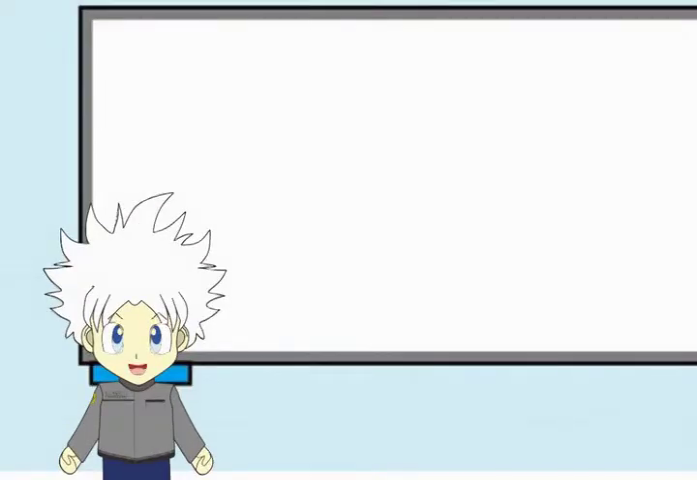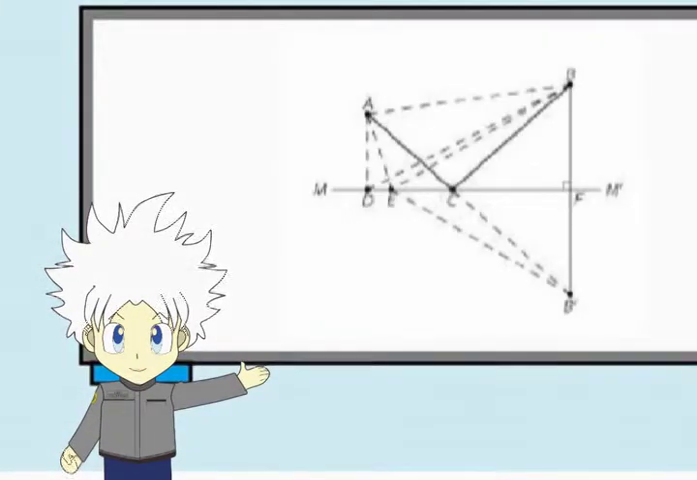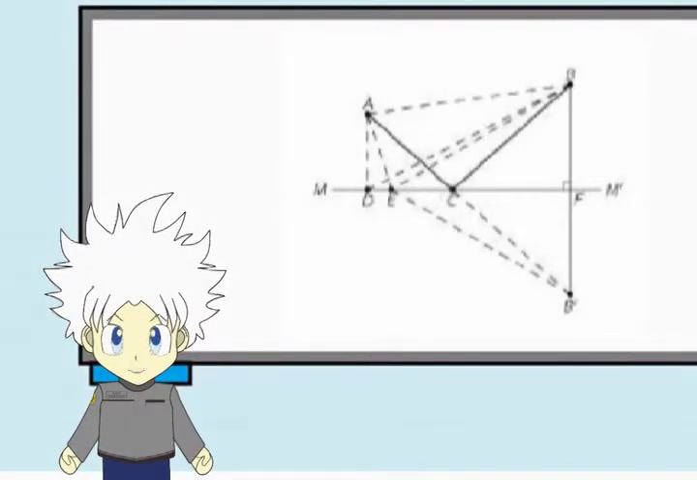Fermat's principle of least time says that when light travels from one point to another, it always chooses the path that has the least time. Take a look at this picture. When light is reflected from A to B through a mirror, we can know which point the light will take.